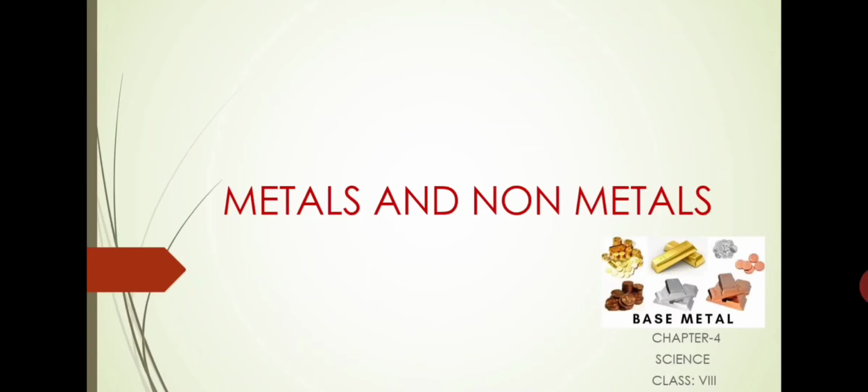Okay. So in this chapter we are going to discuss the physical and chemical properties of metals and non-metals, and the rusting of iron, corrosion, and what we do for the prevention of corrosion, all these points. Okay.